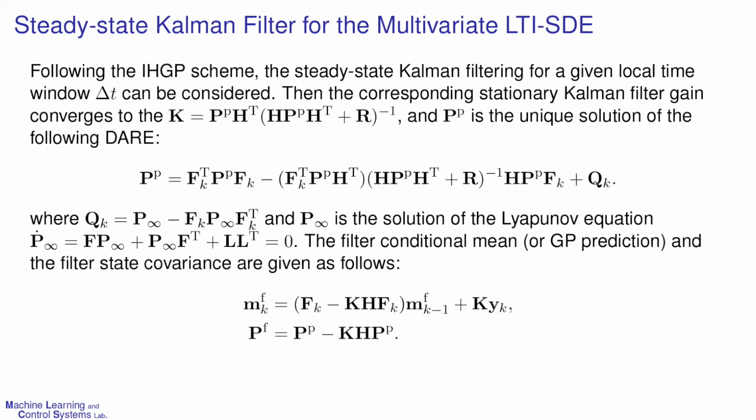Following the infinite horizon Gaussian process scheme, the steady-state Kalman filtering for a given local time window, Δt, can be considered. The stationary Kalman gain, k, can be computed as follows, and the stationary predictive covariance, P, can be acquired by solving the following discrete algebraic Riccati equation. Then the Gaussian process prediction, m, and the filter state covariance, P, are rewritten as follows.